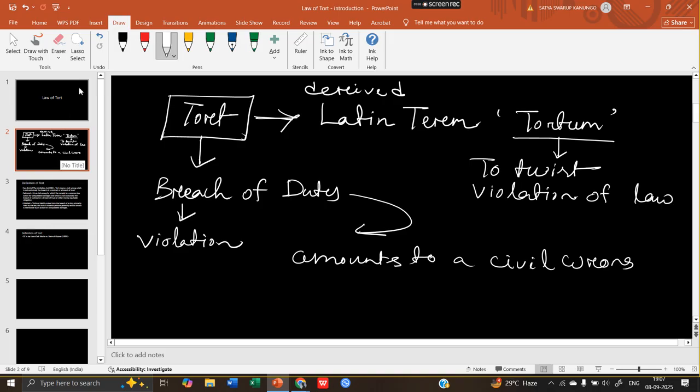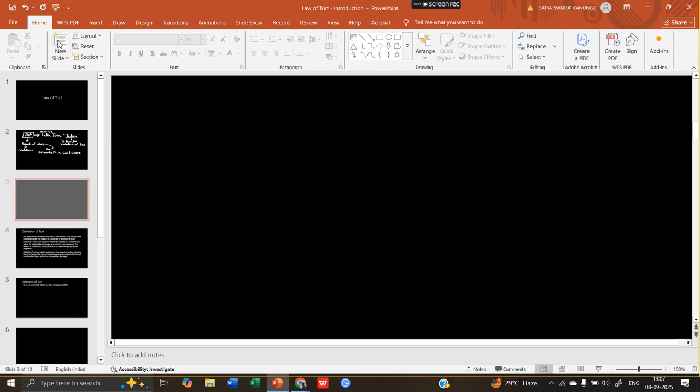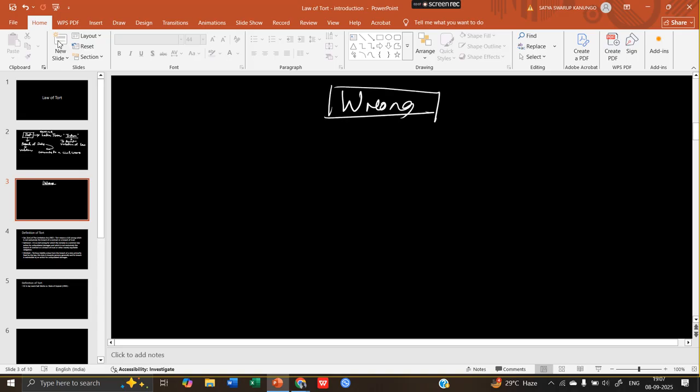Okay, so we have different types of wrongs. In law there are basically two types of wrongs, and how is this wrong being caused? We all know that we have rights, and along with a right we have a duty. For example, if you have a right to drive on the road, then on the other hand you have a duty to follow all the traffic rules.